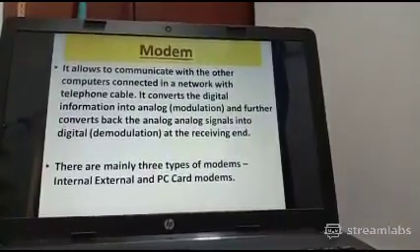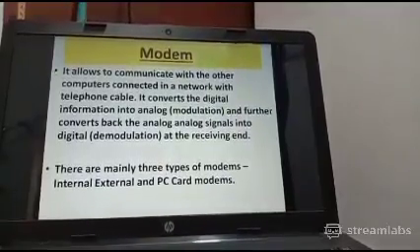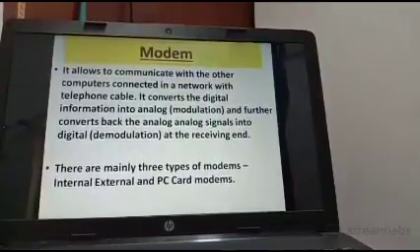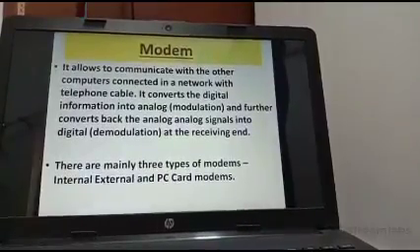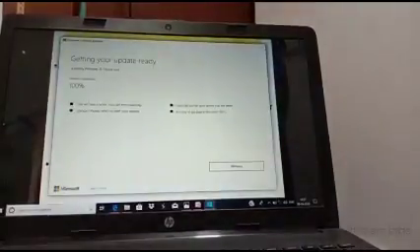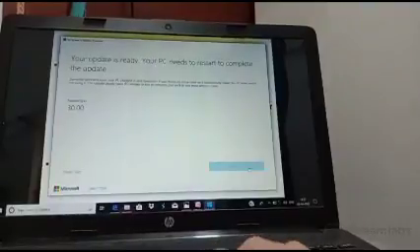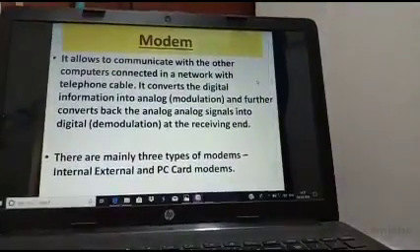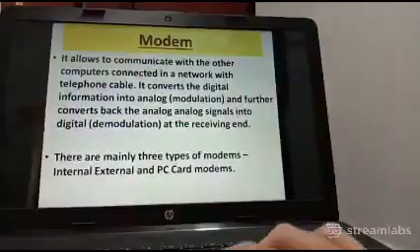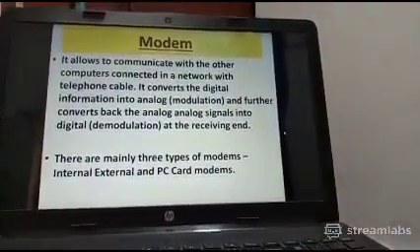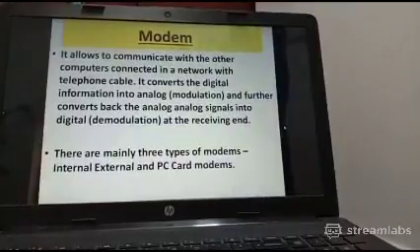Now the next device is the modem. Modem is your networking device. It is also placed inside your CPU cabinet. It allows you to communicate with the other computers connected in a network. If we want to share and receive data in a network with other computing devices, we need to use a modem. It allows communication with other computers connected in a network with telephone cable.